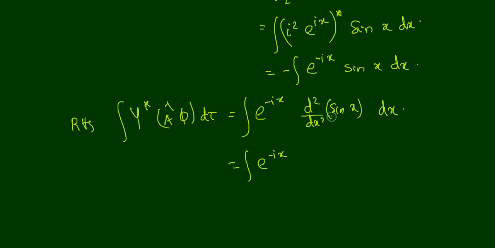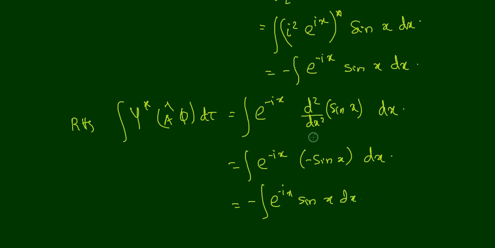that is equal to d by dx of sin x is equal to cos x, and again we are taking the derivative of that one, cos x, then we get a minus sin x, right? So we have to write minus sin x dx, that is equal to minus integral e raised to minus ix sin x dx.